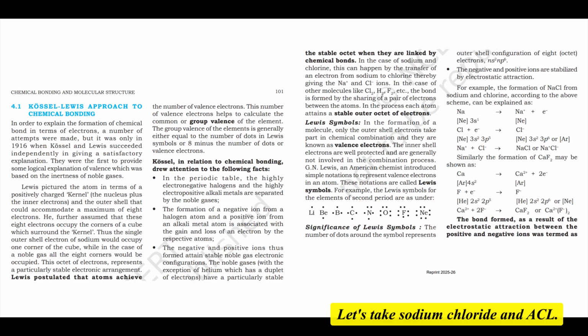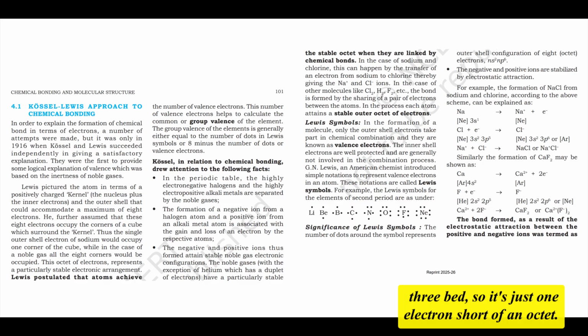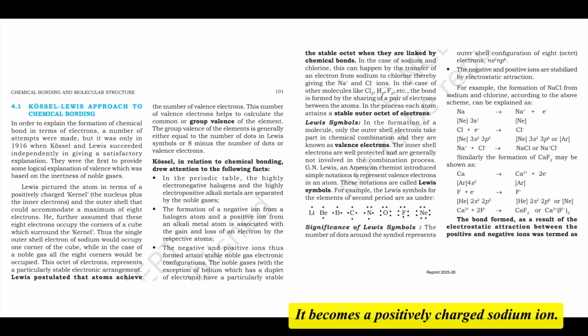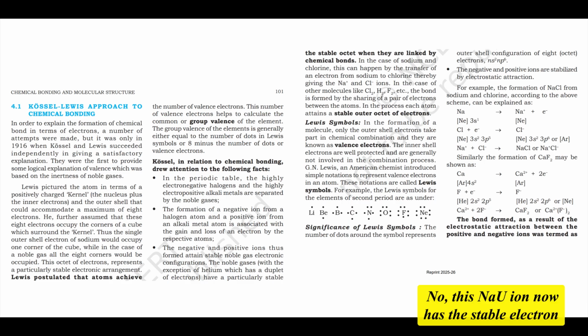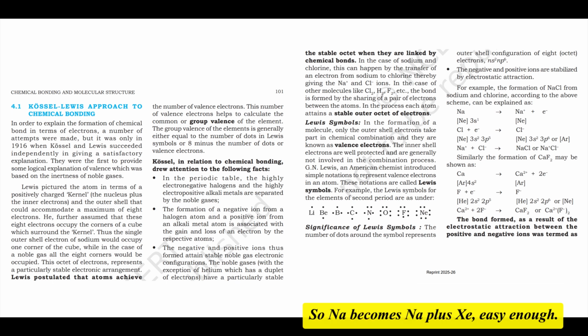Absolutely. Let's take sodium chloride, NaCl. Sodium, Na, has 1 valence electron. Its configuration is neon, 3s1. Chlorine, Cl, has 7 valence electrons, configuration neon, 3s2 3p5, so it's just 1 electron short of an octet. Okay. Step 1. The sodium atom readily loses its single 3s electron. It becomes a positively charged sodium ion, Na+. This Na+ ion now has the stable electron configuration of neon, a full outer shell. So Na becomes Na+ plus e-.